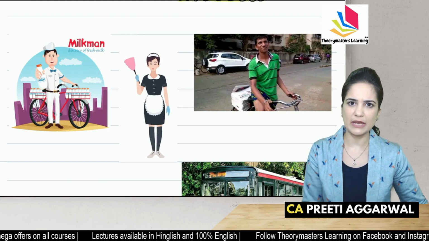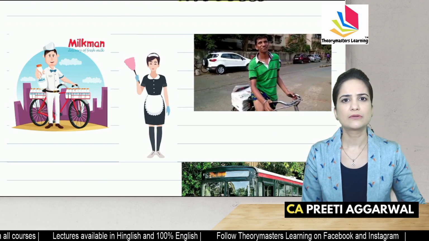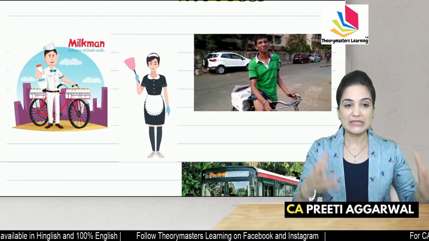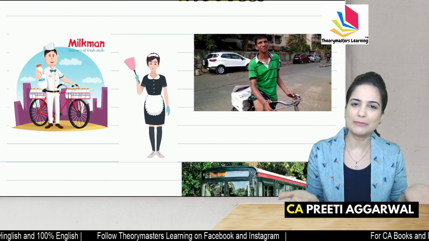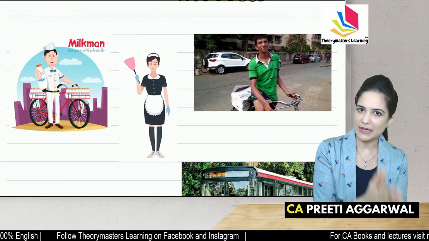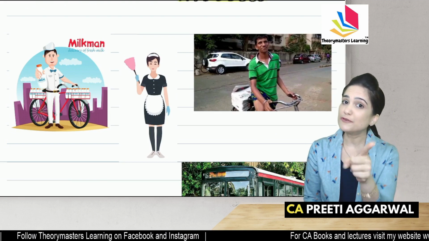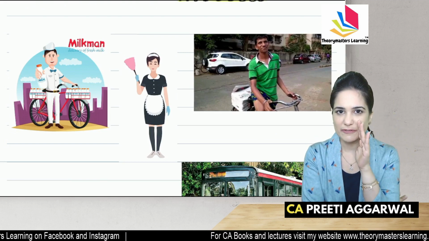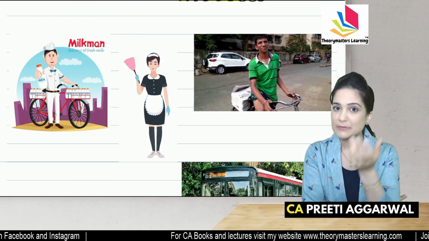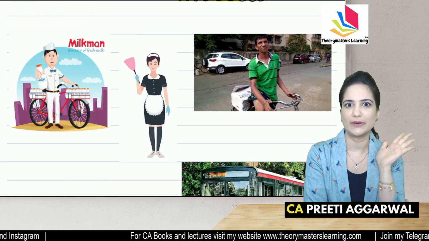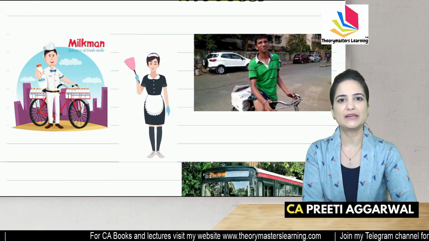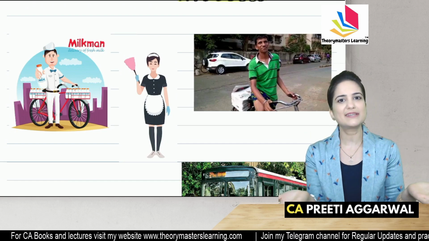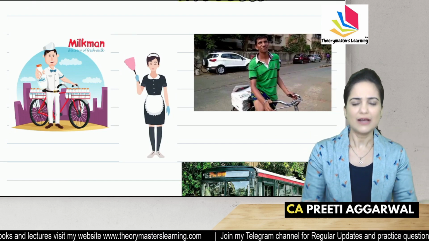What if the milk is not delivered? We will take action. We will call him. Where is the milk? We will not pay him. So this is a contract that you are entering with the milkman, that every day you supply milk and for that I will make payment. If you fail to supply milk, I will not pay you for that date. What if the milkman takes money in advance from you and runs away? We have the right to take legal action. He has taken money from me but not delivered the milk. This is a contract.